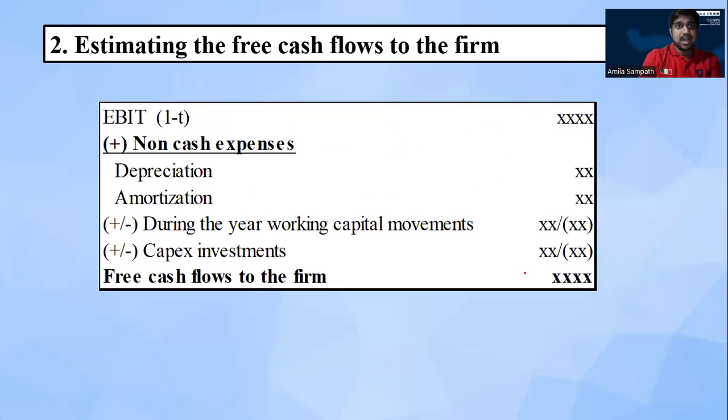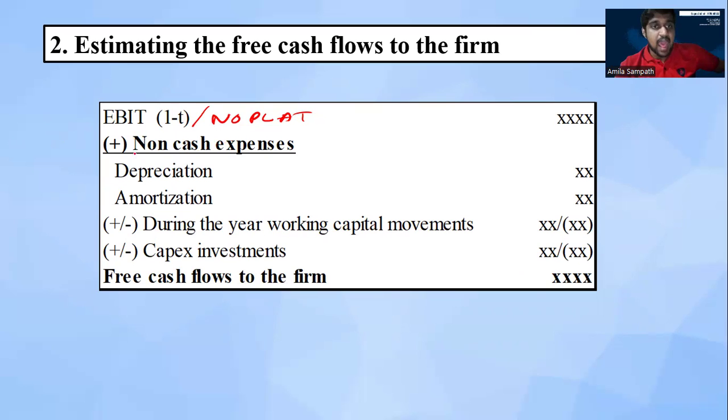Simply, I can say free cash flow to the firm, I can derive from EBIT multiplied by 1 minus T, where T means tax. We call this our NOPLAT, the technical word, net operating profit after tax. Then we can start the free cash flow to the firm from the NOPLAT.